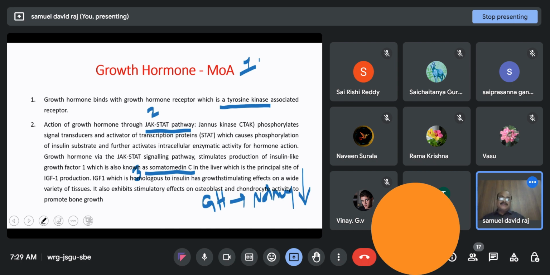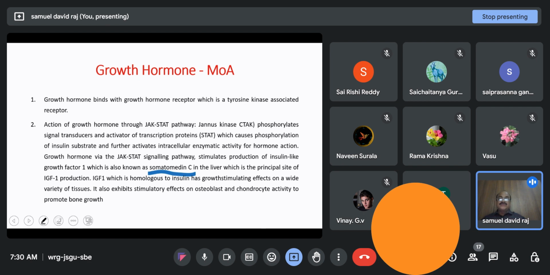When they started research on this aspect, they found that that person is having a genetic abnormality related to the synthesis of somatomedin C. So, though growth hormone is present, the action of which is mediated by somatomedin C, if this is absent, growth will not take place. That is why we say somatomedin C is as important as this hormone.